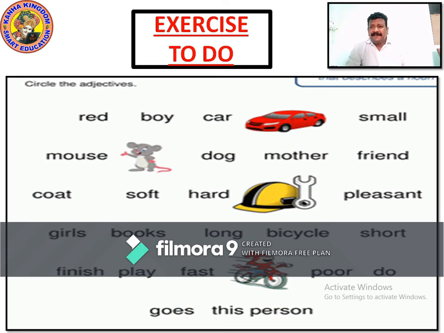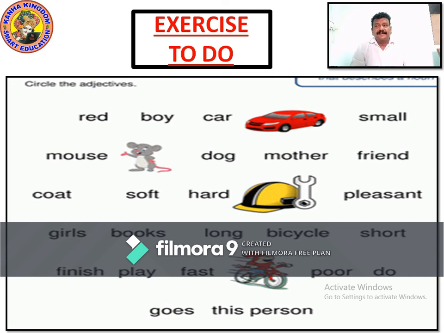Finish is a verb. Play is also a verb. Fast, poor, do. Do is again a verb. It's an action word. So now, fast and poor. These are the describing words. So you need to circle fast and poor. These are adjectives.